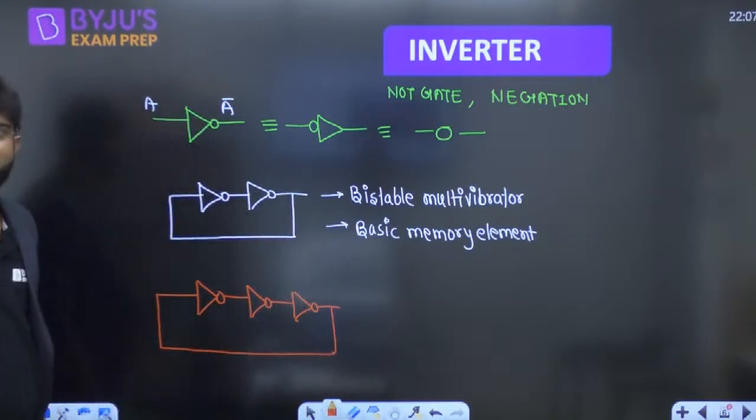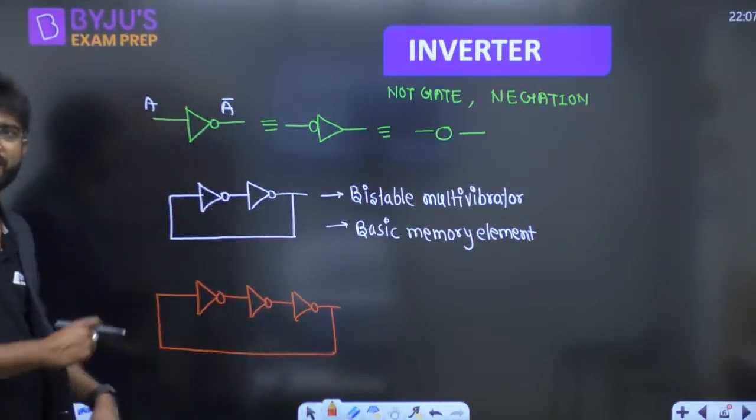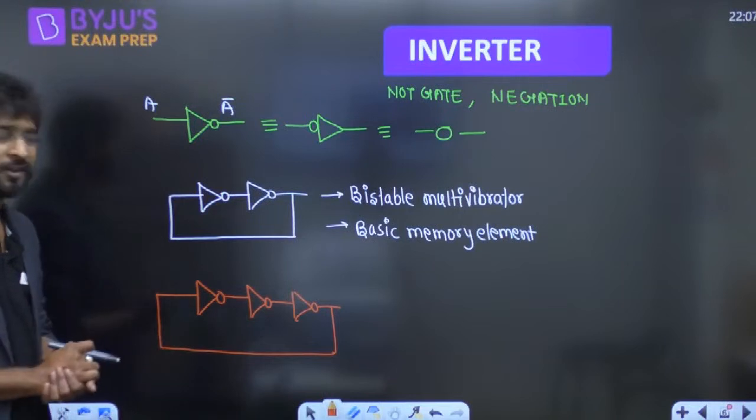If an odd number of NOT gates is connected in the loop, so today is the first class, yes Juhi, today is the first class, right?